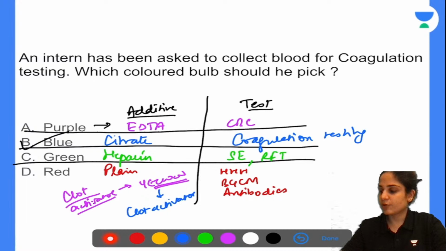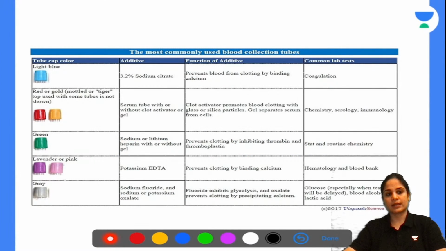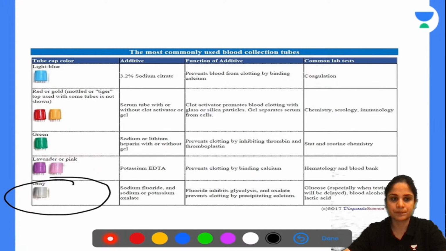We have one more that I forgot to add, and that was our gray bulb. In the gray bulb, the additive, as all of us know, is sodium fluoride. It is called a fluoride bulb. And what do you check in that? You will check your sugar levels, your glucose levels. So FBS, PPBS, all of them.